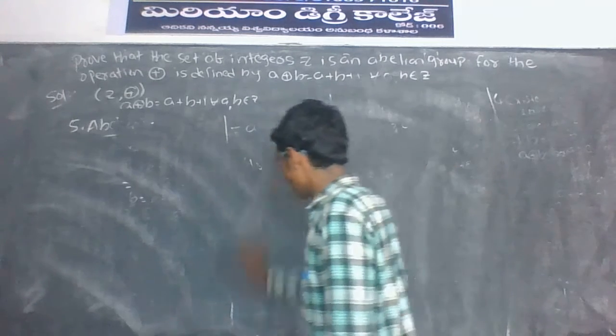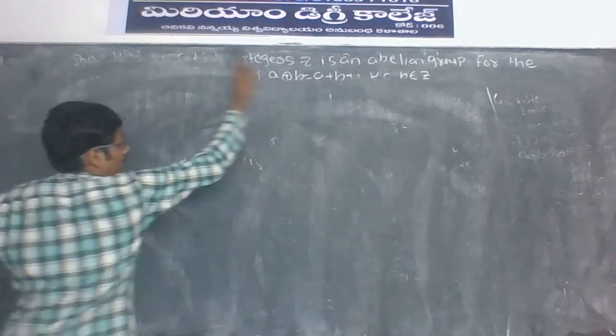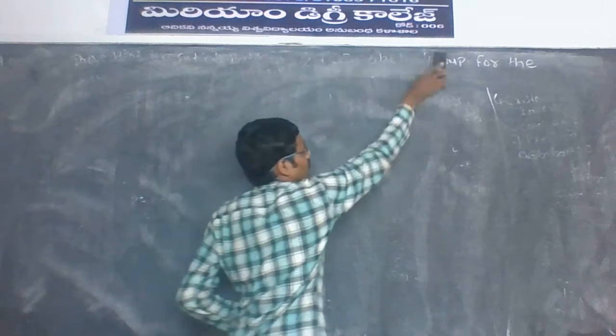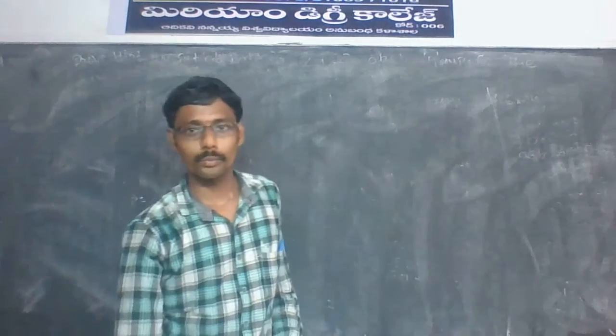It satisfies the following properties, that is closure, associative, existence of identity, existence of inverse, is a group.